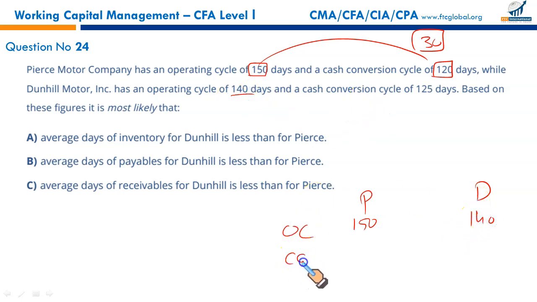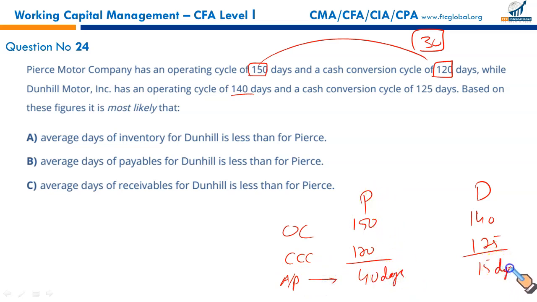Cash conversion cycle, I write CCC. It is 120 for Pierce and it's 125 for Dunhill. So the difference between these two, 40 and 15. This gives you your accounts payable turnover in days, or accounts payable payment period, average payment period. It means Pierce pays its suppliers after 40 days, whereas Dunhill pays more frequently after 15 days, right? Because the difference between operating cycle and cash conversion cycle is your accounts payable payment period.